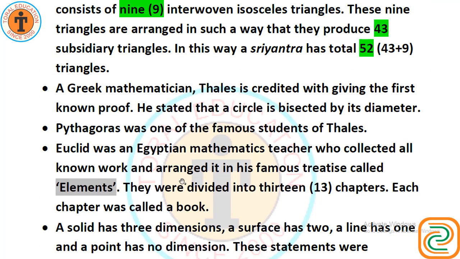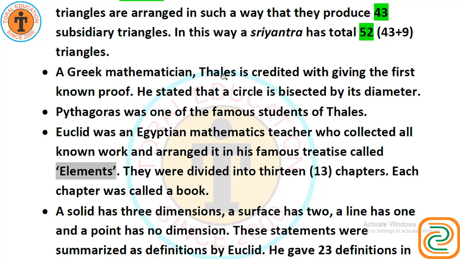Now, a Greek mathematician, Thales, is credited with giving the first known proof. Proof means to prove something. That is proof in geometry. He stated that a circle is bisected by its diameter.